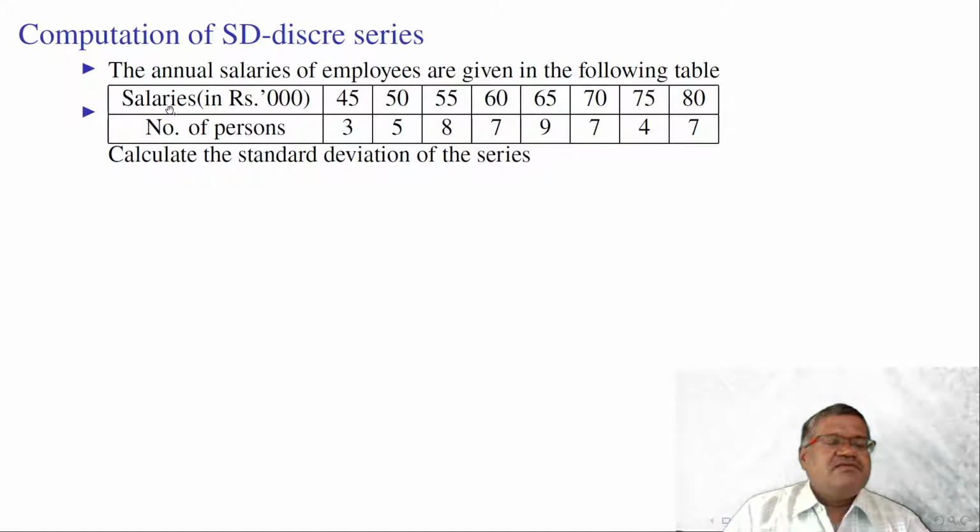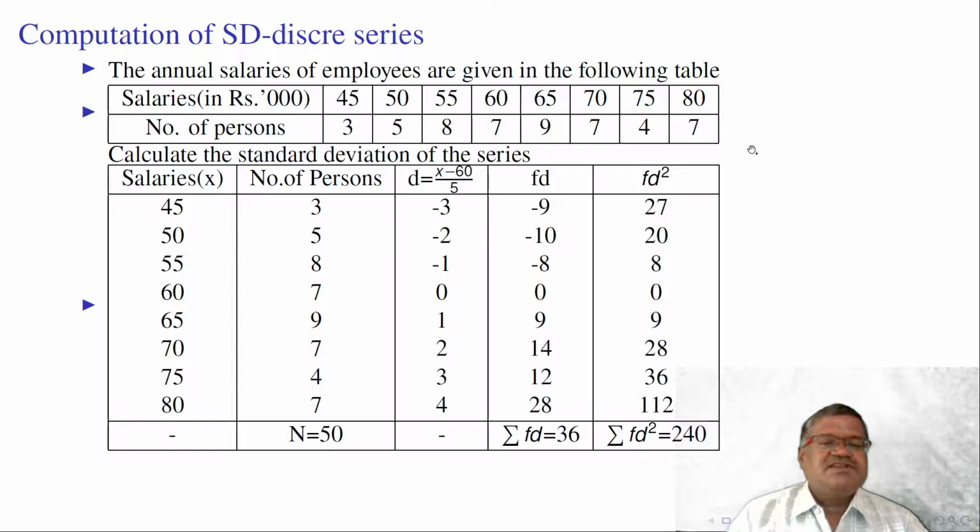Here the values, salaries are 45, 50, 55, 60, 65, 70, 75, 80. Number of persons is 3, 5, 8, 7, 9, 7, 4, 7. Calculate standard deviation for the given data. Here these are the mid values or variable values.